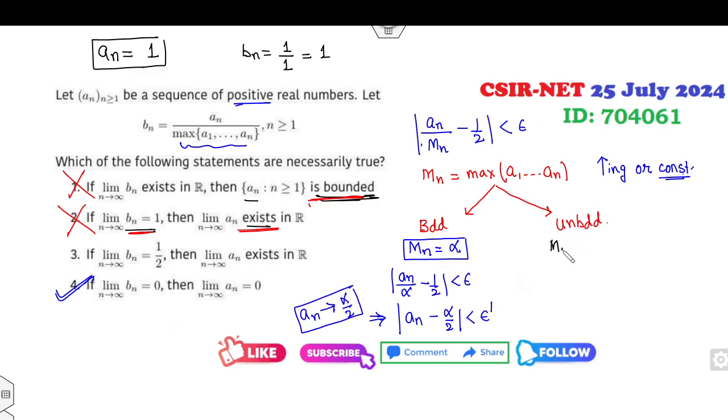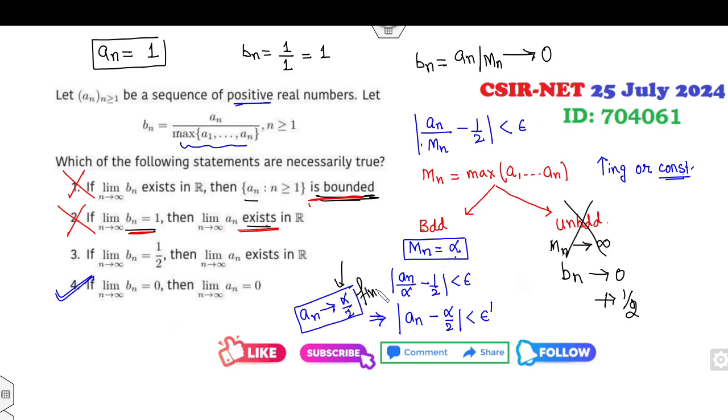Now look at the other side. If M_n is unbounded, that means M_n goes to infinity. If M_n goes to infinity, what will be b_n? b_n will go to 0. But it is already given that b_n converges to half, so this case is not possible. That means the only case is a_n converges to alpha by 2, and it is bounded. That means this is my finite limit.